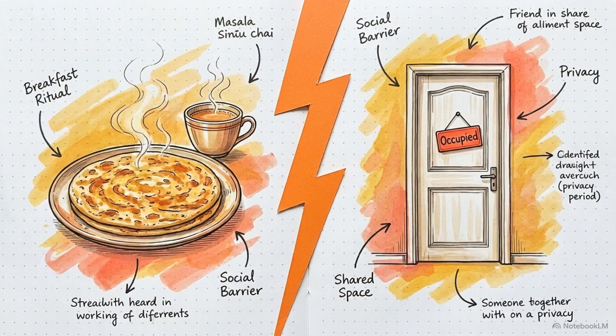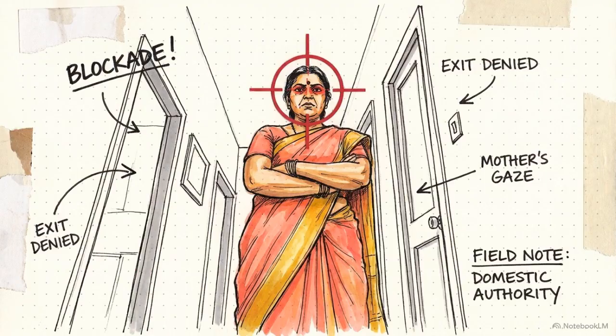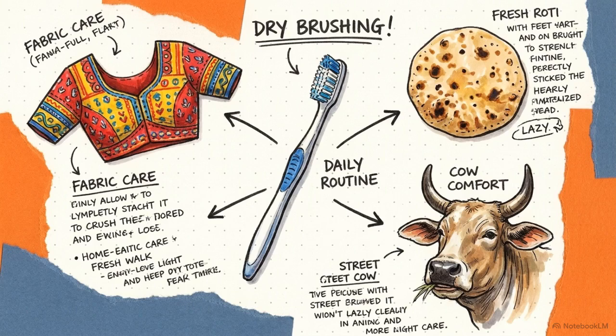You open your eyes, and your biological need for breakfast instantly collides with an urgent trip to the bathroom. Before you can decide which problem to solve first, you are intercepted. Mom, the primary authority, spots you with a single second of free time. Suddenly, you aren't brushing your teeth. You are delivering a stitched blouse to a neighbor and feeding roti to a cow on the street.